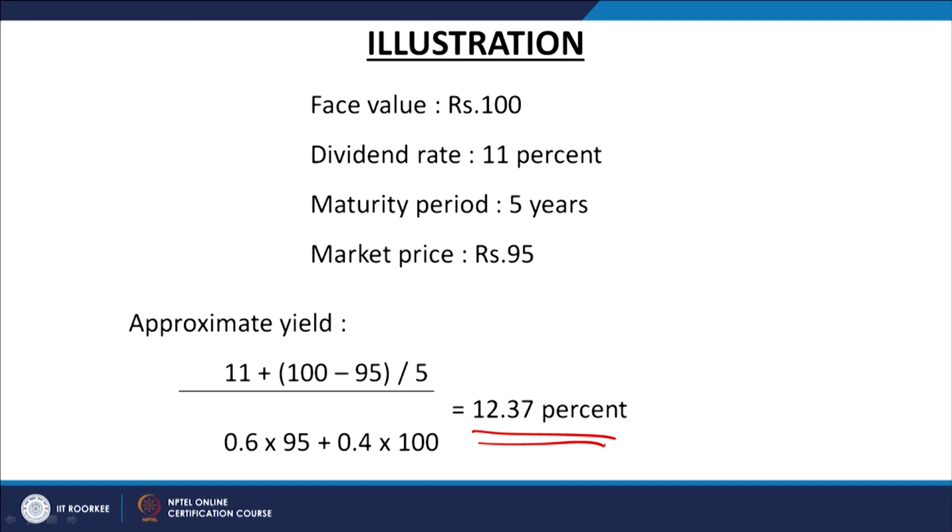So, against the dividend rate of 11%, we are getting this, and this is largely, you can call it, a cumulative preference share, because in the cumulative preference shares we are investing the dividend back, and finally at the end of the 5 years when we are getting the total return back, that is the principal amount along with the cumulative dividend. So, that yield works out as 12.37%. So, against the standard dividend rate of 11%, the yield on that investment works out as 12.37%.